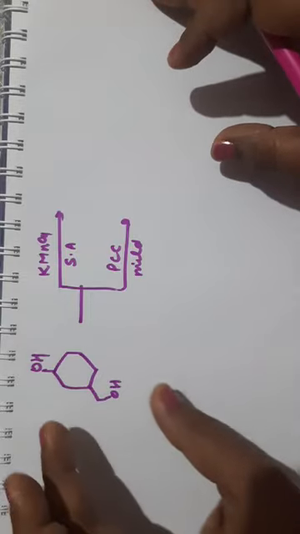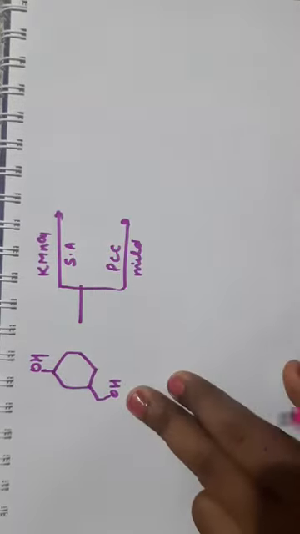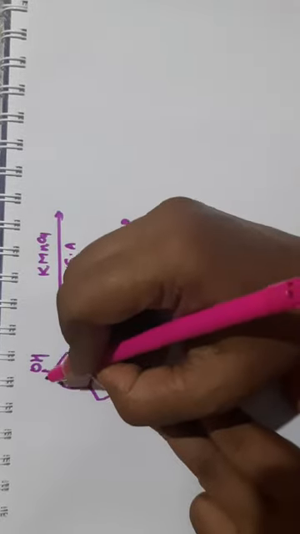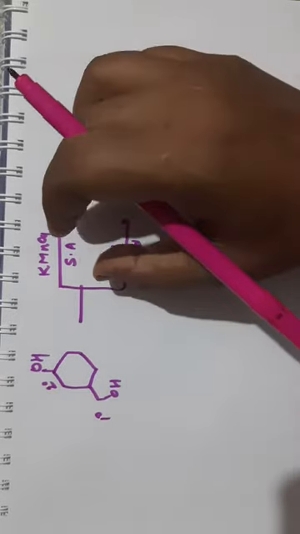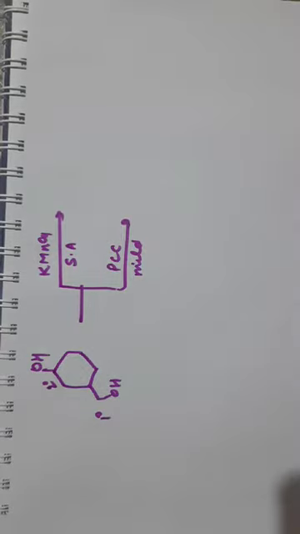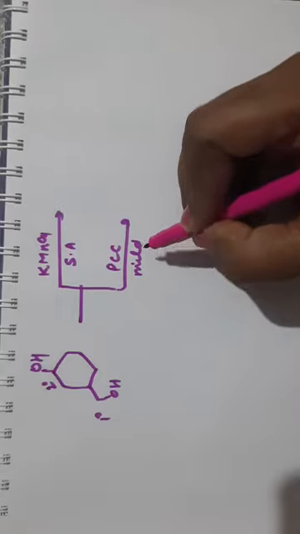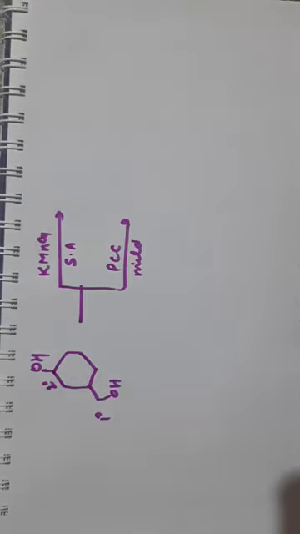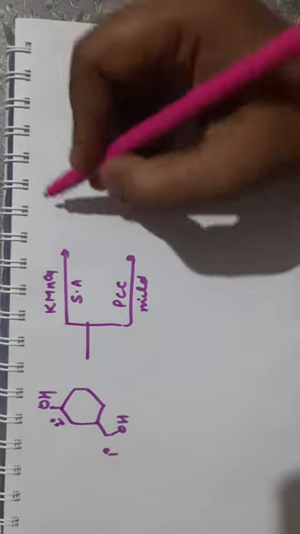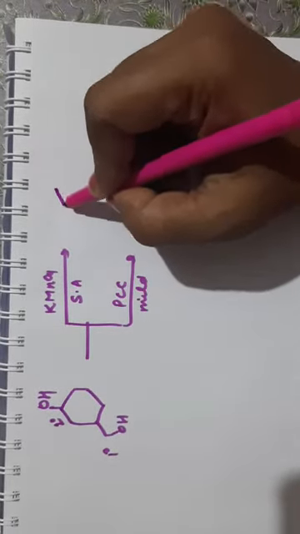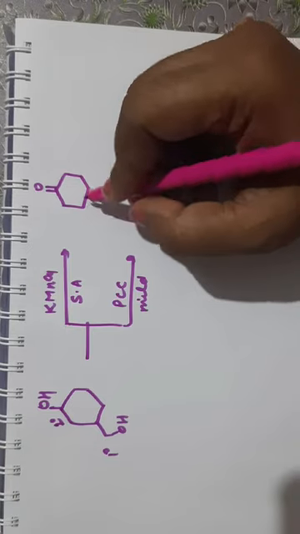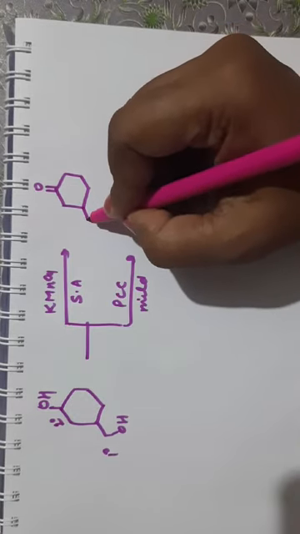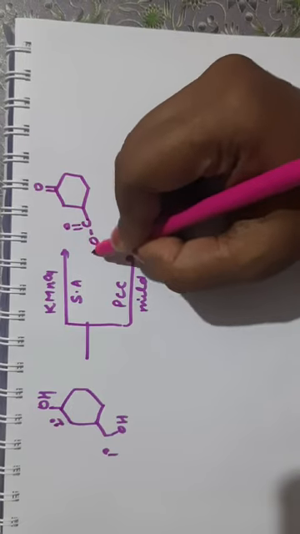Now I would like you to solve this question. There are 2 OH groups present here. This is secondary, 2 degree, and this is 1 degree alcohol. You have to write the product of oxidation with KMnO4 and PCC. PCC or pyridinium chlorochromate is a weak oxidizing agent. So what will be the products in this reaction? See, 2 degree alcohol is oxidized to ketone, 1 degree alcohol is oxidized to acid. So it will form C double bond O OH.